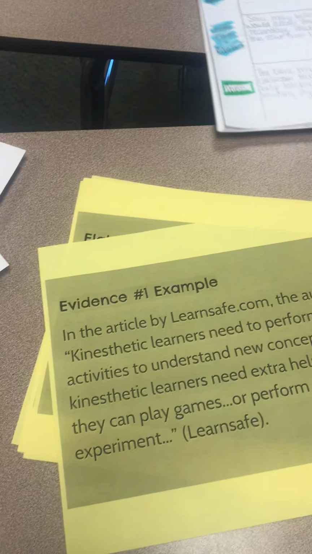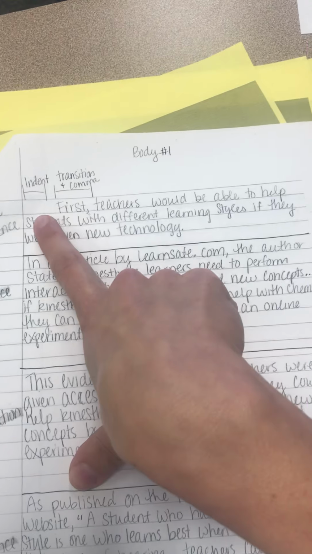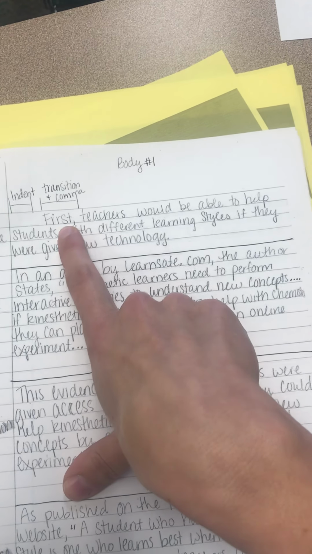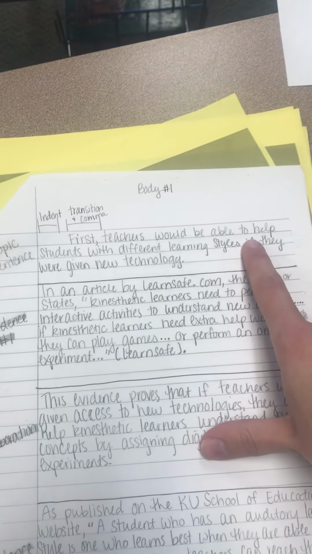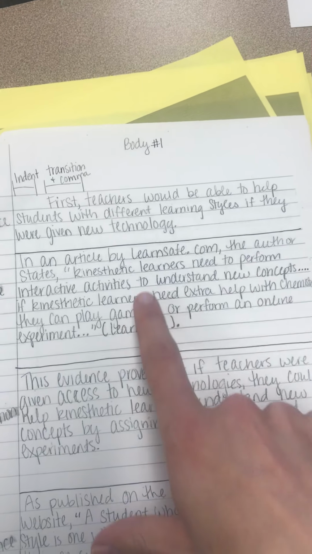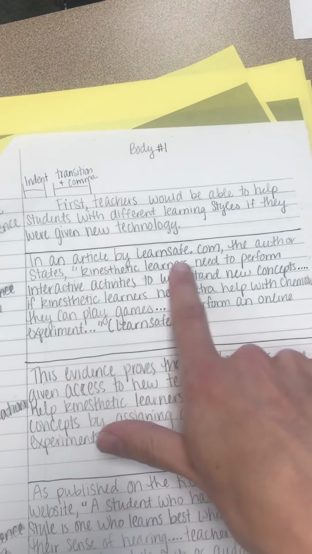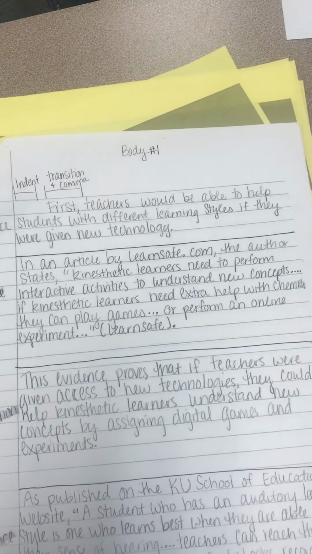So here, I'll show you what it looks like on my outline. Here is what it looks like. Notice I indented. I have my transition, there's my topic sentence, and then I have my first piece of textual evidence, and I lead in by telling where it came from. Ended with citation. All right.